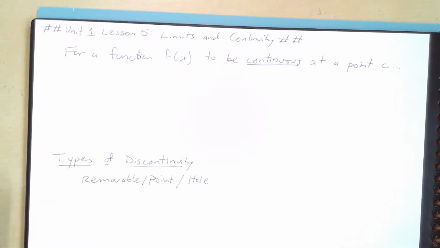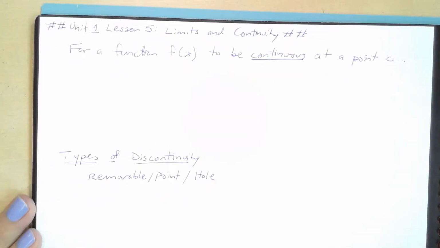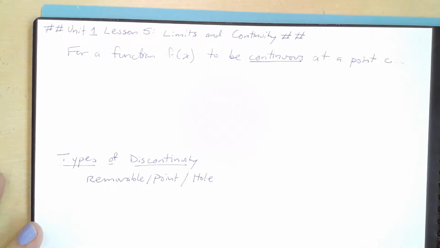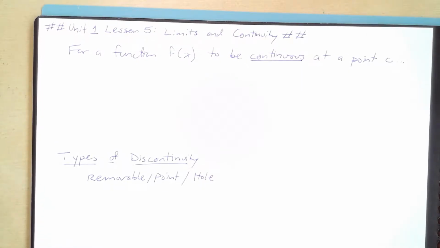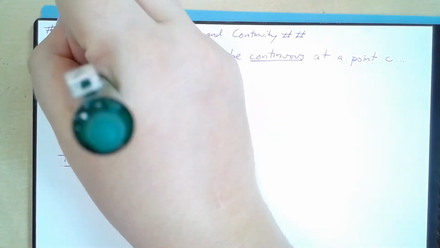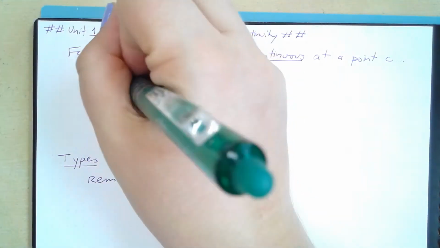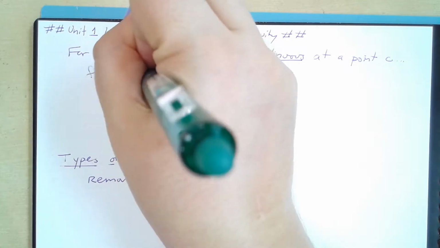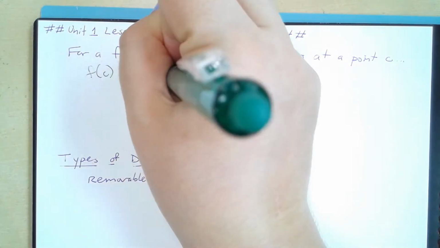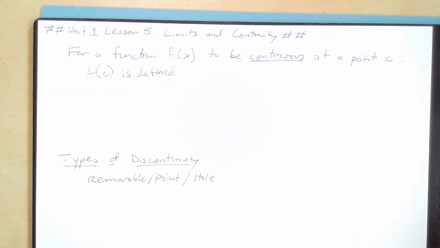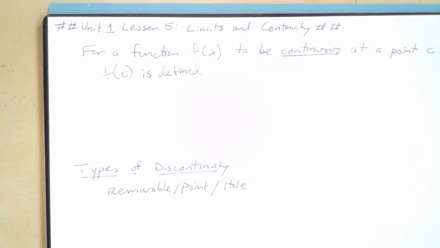Limits and continuity, and actually this is a topic that you have already become familiar with, whether you really realized it or not, just as we've been talking about limits. But basically, for a function f of x to be continuous at a point c, three things need to happen. First of all, f of c needs to be defined. So f of c is defined, meaning that there is a value at f of c. Hopefully this shows up all right.